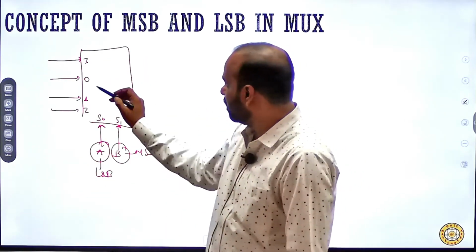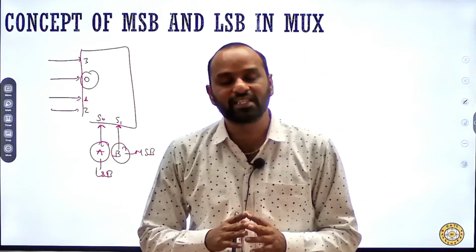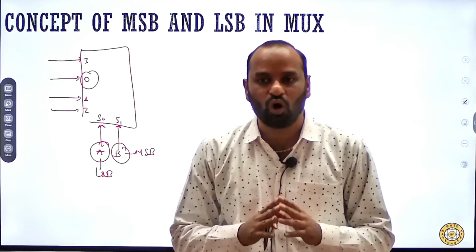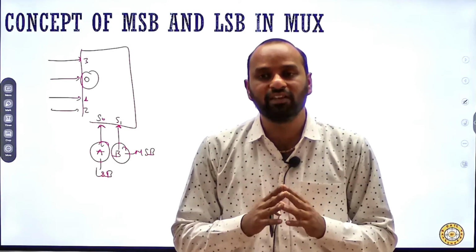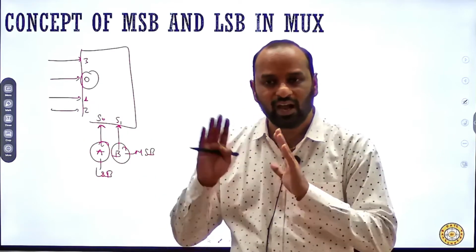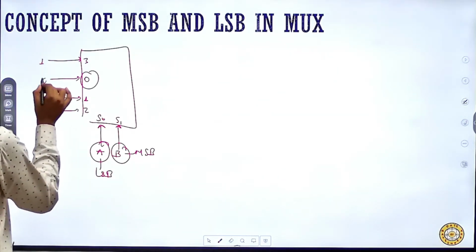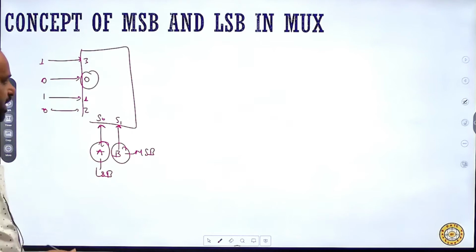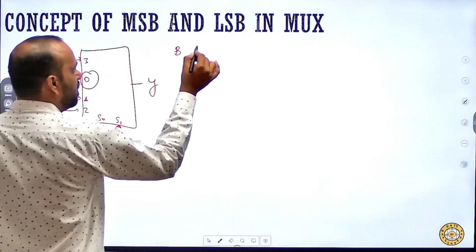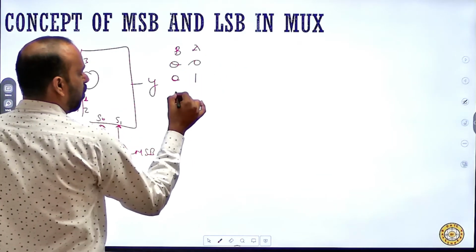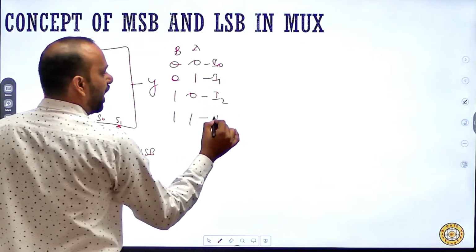Whatever position 0 is in the mux, whenever the select lines have 0, 0, the output is always I0, or the data bound with 0 will be available at the output side. Fine. So let's suppose I bind 1, 0, 1, 0 as binary data. Now if I want to write the truth table for this, it will be B, A, 0, 0, 0, 1, 1, 0, 1, 1. So data will always be I0, I1, I2 and I3.